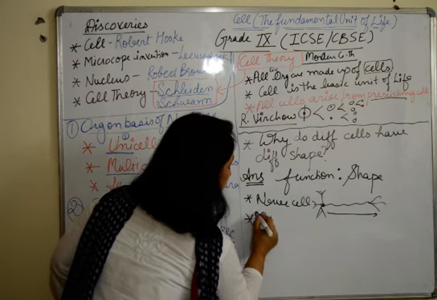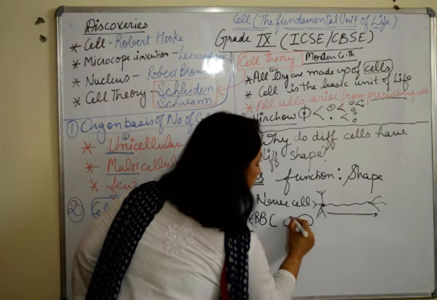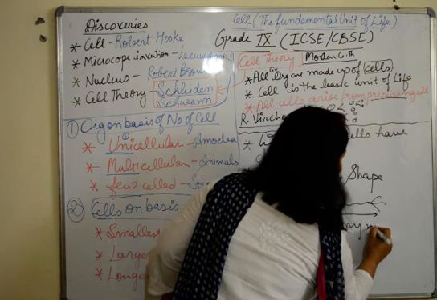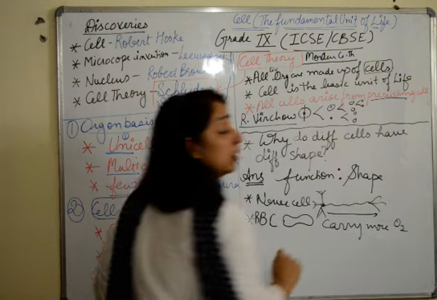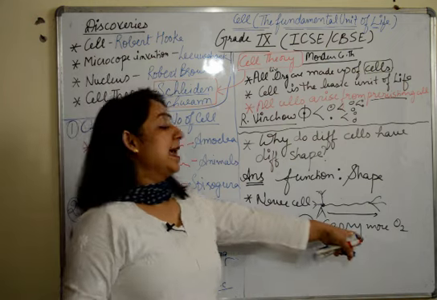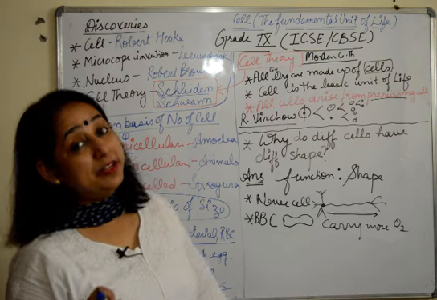RBC. They are biconcave. Why? So that they can carry more oxygen. Because their job is to transport oxygen throughout the body, so that they can carry more oxygen to different parts of the body. It is biconcave in shape.